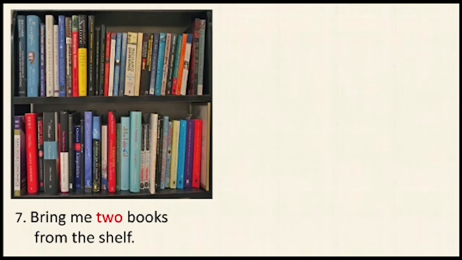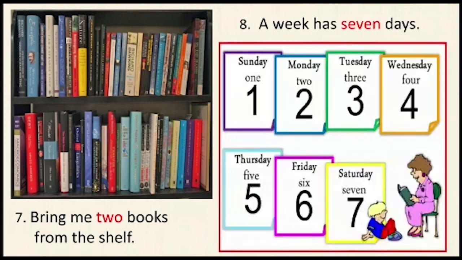Bring me 2 books from the shelf. How many books? 2 books. A week has 7 days. So how many days are there in a week? Or how many days does a week have? A week has 7 days. So children, these are the adjectives of number.